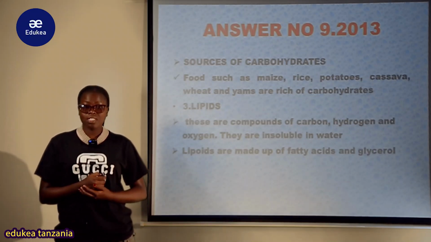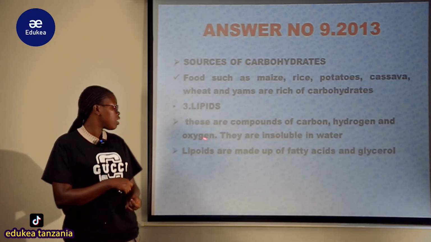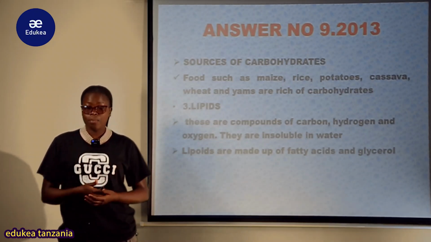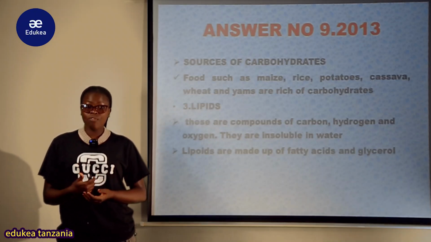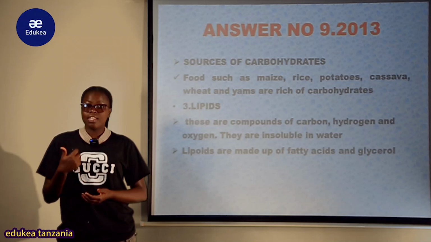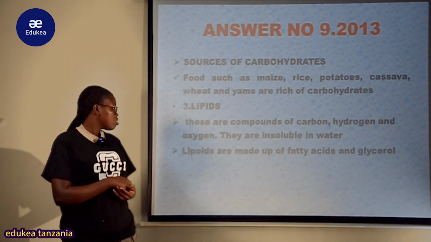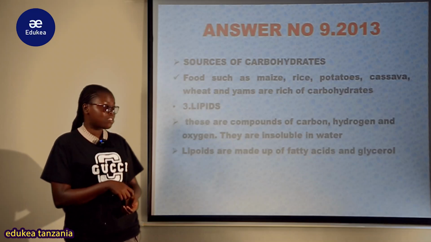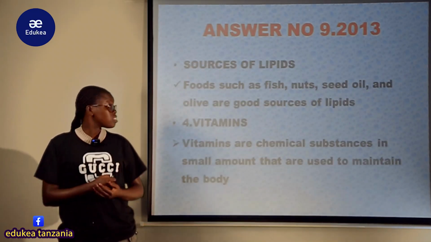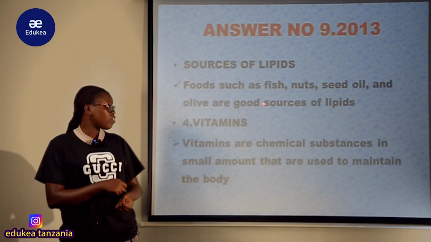Another component of the balanced diet ni lipids. Lipids are compounds of carbon, hydrogen, and oxygen. They are insoluble in water because these are fats, kama ni oily. Mafuta, they are usually insoluble in water. So once they are put in water, they tend to float. So that's why we say that they are insoluble. And the lipids are made up of fatty acids as well as glycerol. And the sources of the lipids are food such as fish, nuts, seed oil, and olive are the good sources of the lipids.